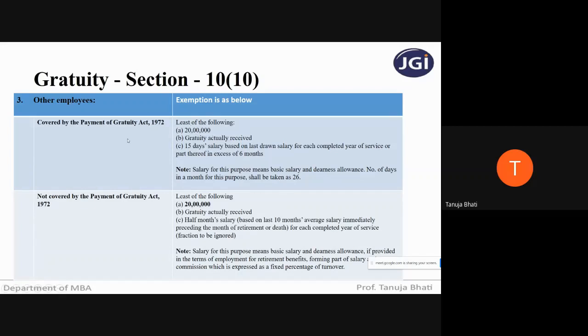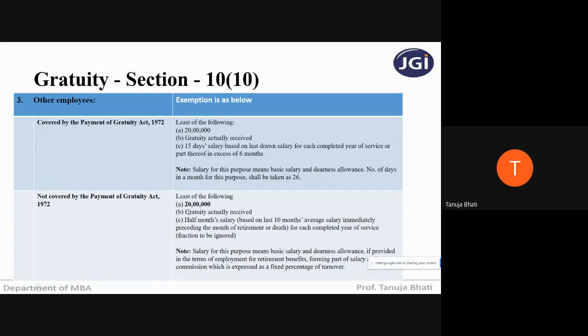So remember this, very important. If the employee is covered under the Payment of Gratuity Act, it is the least of the three: 20 lakh, actual gratuity received, and 15 days salary for every completed year of service. And if he is serving for more than 6 months, consider it as a full year of service. What is the salary for the purpose of gratuity? If he is covered under the Payment of Gratuity Act, it is basic plus dearness allowance. And what is the number of days in a month you will take? 26 days. Next, if he is not covered by the Payment of Gratuity Act, the least of the following is exempt. 20 lakh.